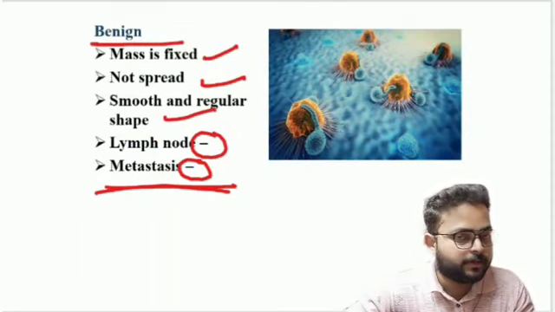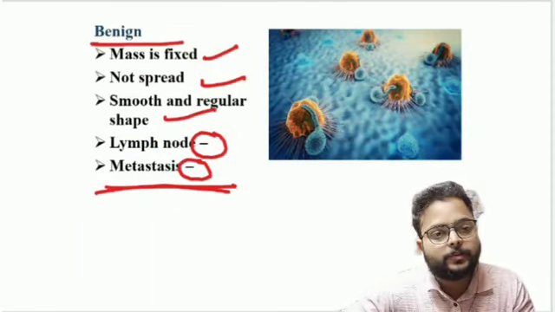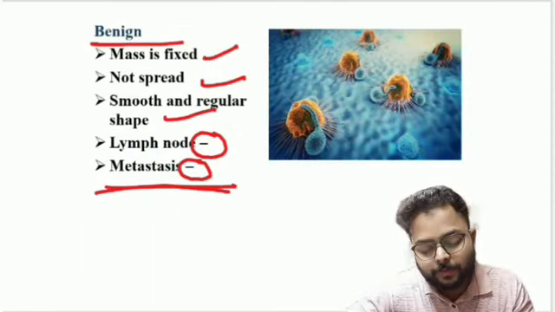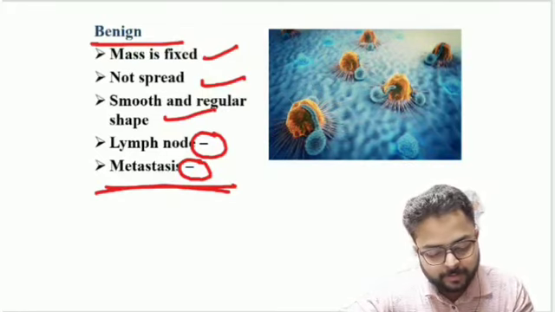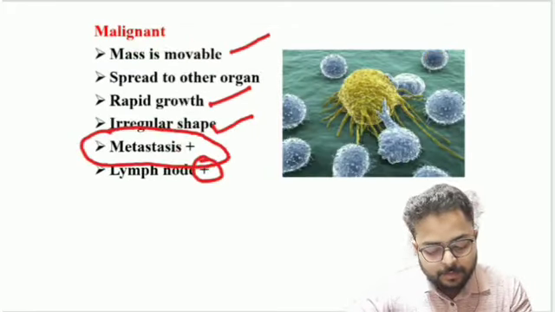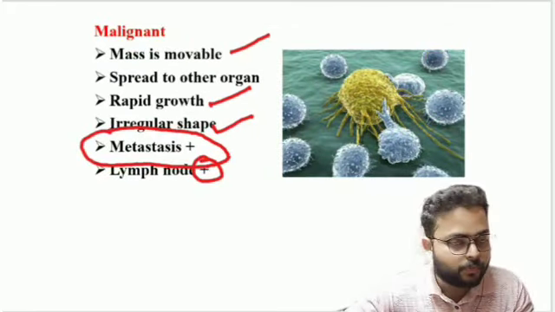Benign means the mass is fixed and there is no spread to other organs, cell multiplication is very slow, it is smooth and regular in shape, there is no lymph node involvement, and metastasis is absent. But in malignant, the mass is movable, it can spread to other organs, the rapid growth is there, cell multiplication is very fast, and it is irregular in shape. Metastasis is present and lymph nodes are involved in the malignant type of cancer.